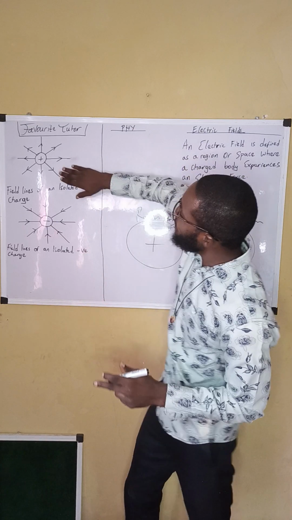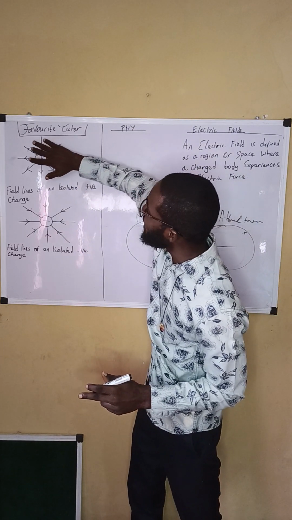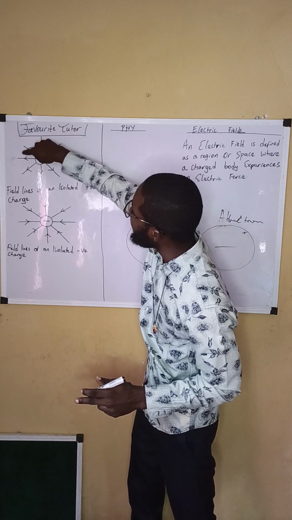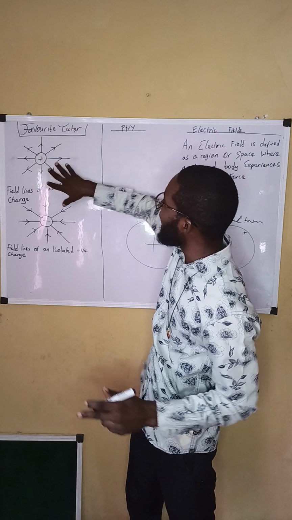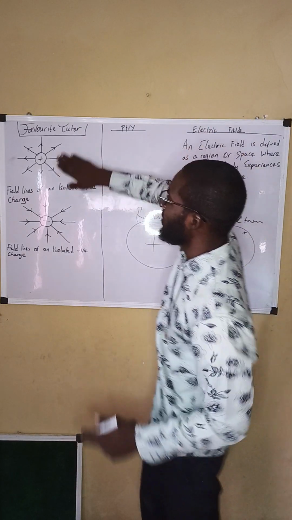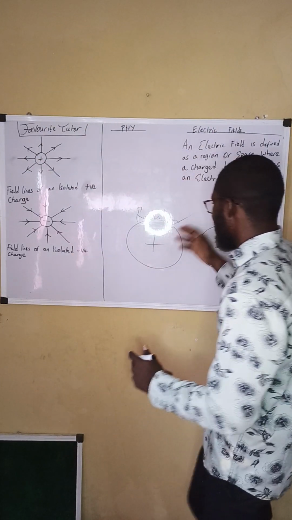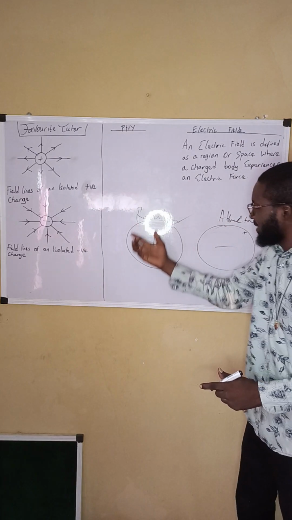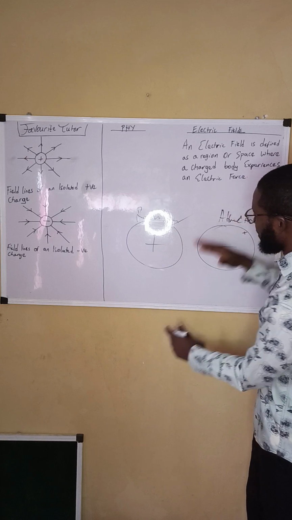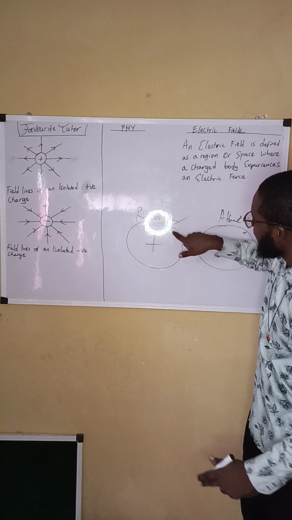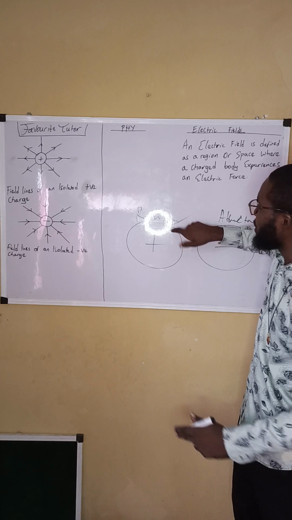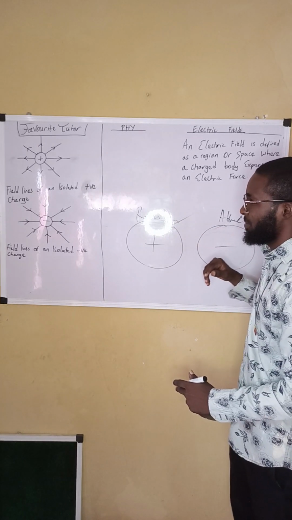This line shows the direction. You can see the arrows on the lines. For positively charged, the arrows are outward. It shows the direction, from the positively charged body outward. So if you place a positively charged body here, we have a force of repulsion.